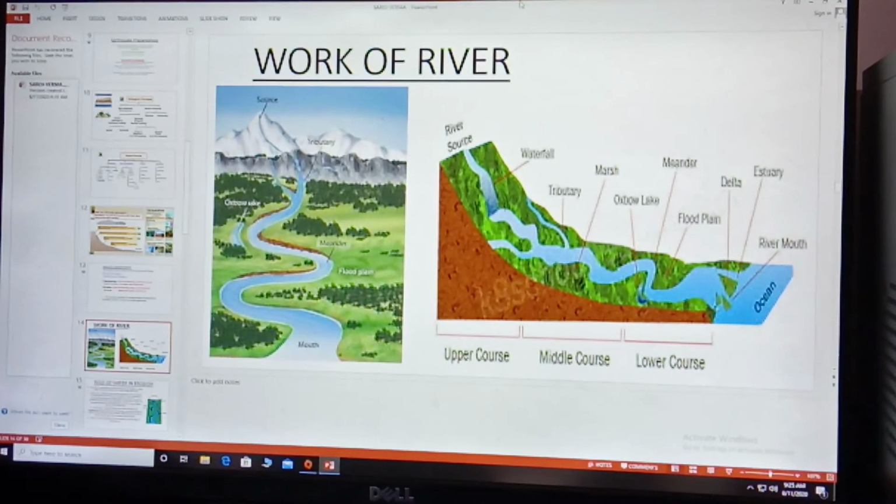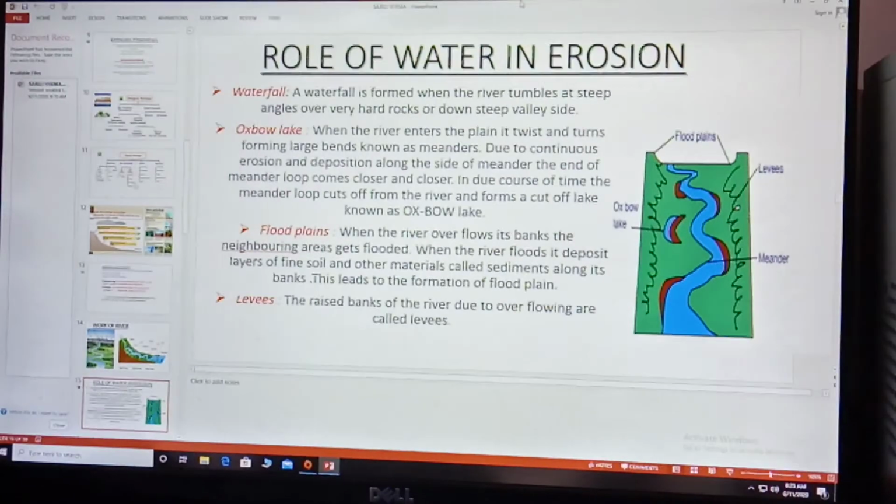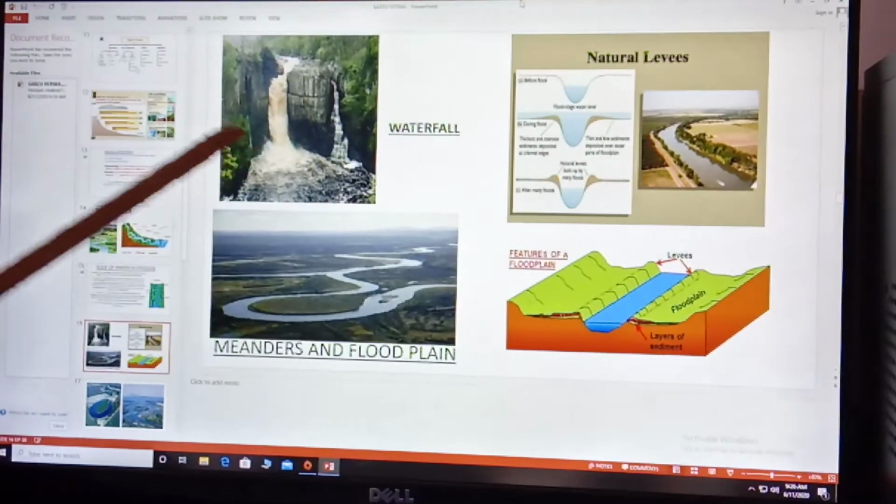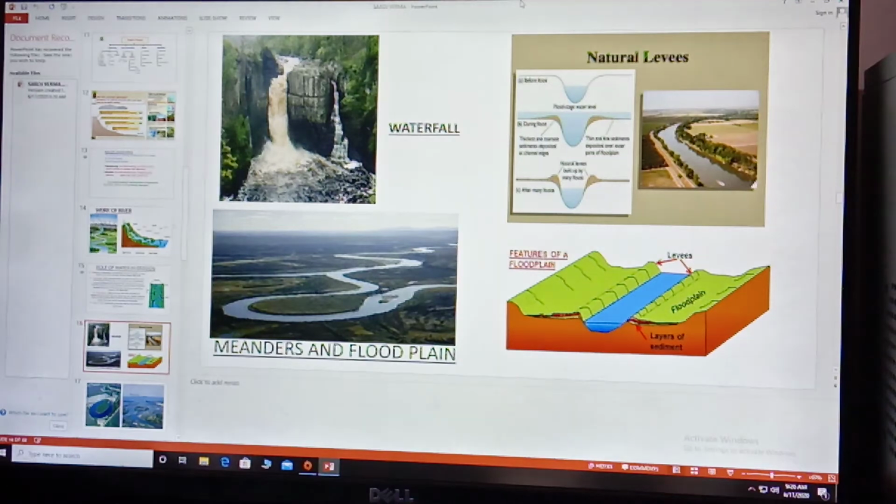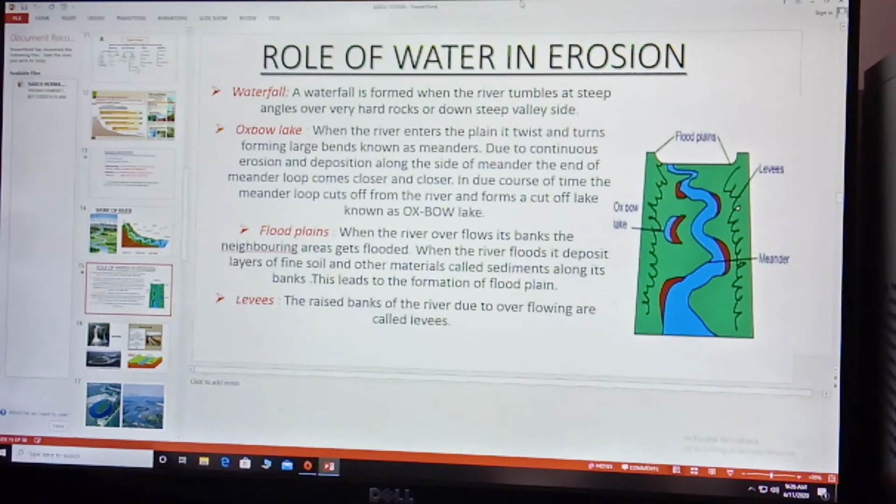Now see the different features formed by river. First, that is waterfall. Waterfall is formed when a river tumbles at a steep angle over a hard rock or down a steep valley side. You can see the peak of the waterfall. This is a waterfall, children.